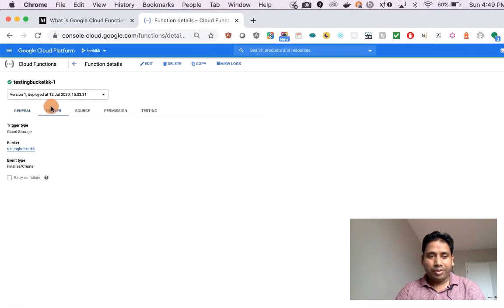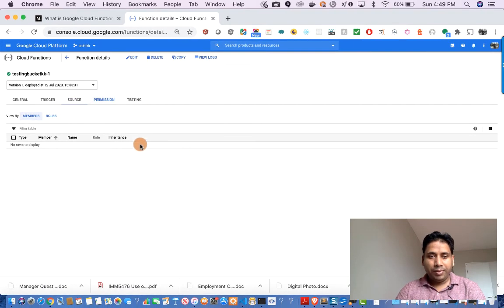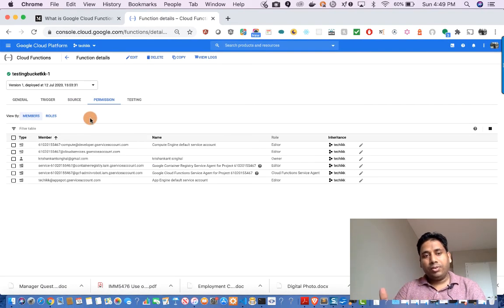Then we have the trigger section, where for this particular one the trigger type is cloud storage. Then we have the source, then we have the permissions section. A cloud function also requires some permissions to access other services, which we can define using IAM.